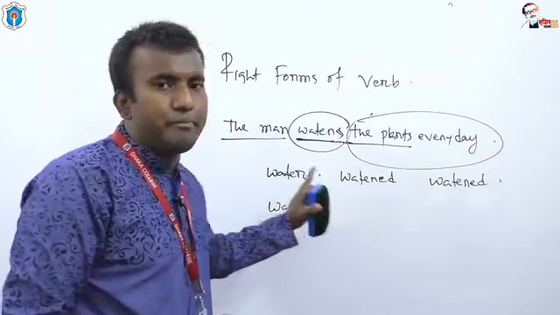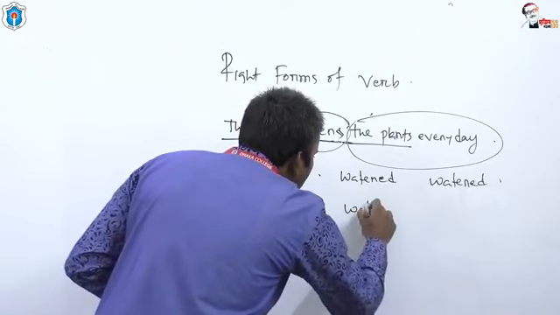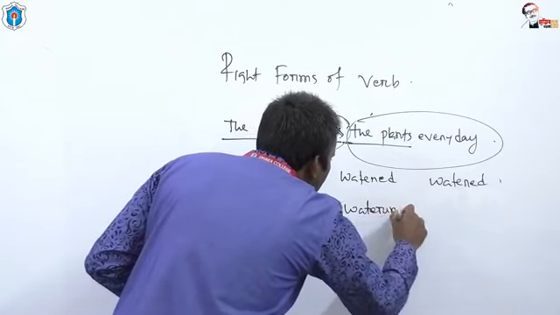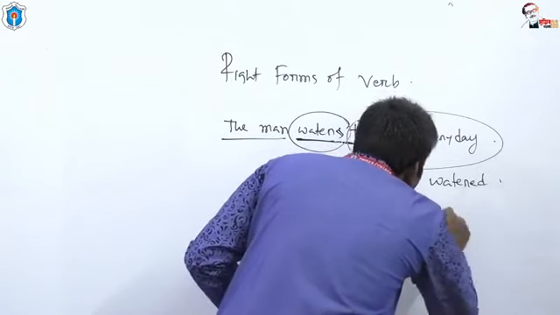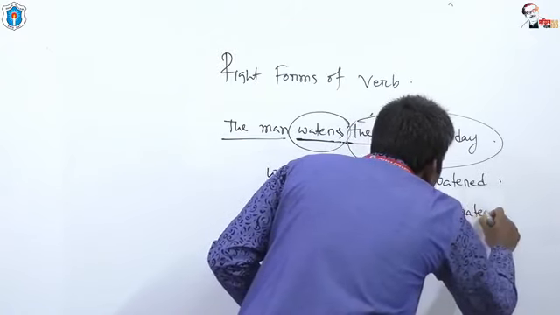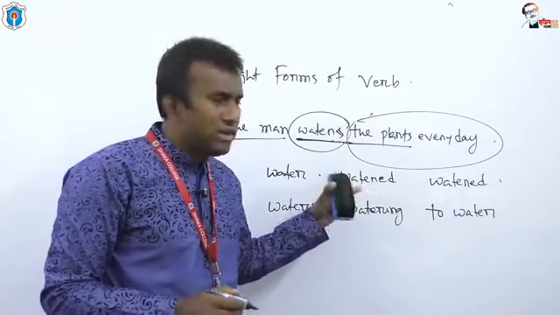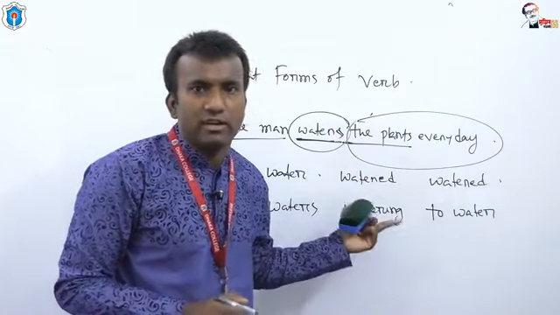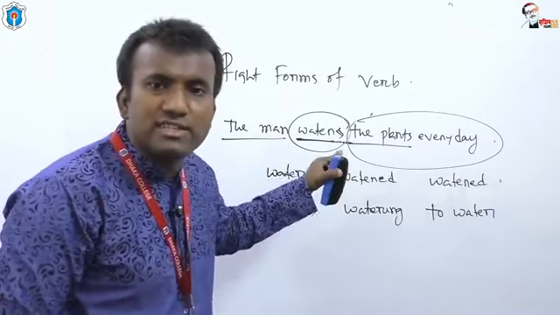Waters means I have put s or es with the verb. Another form is watering, another is to water. We have got different forms of water. What kind of form is waters in the sentence?